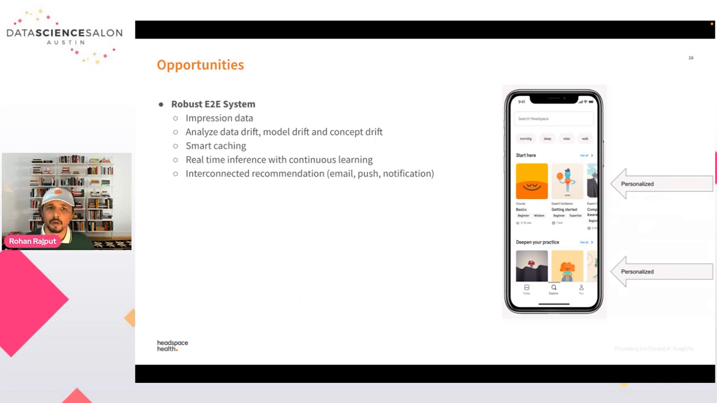The last thing is we wanted to build an interconnected recommendation system. That means not only do we want this recommendation system to serve in the app, but also in other channels like marketing, email, push, and notification. So if our user forgets to meditate someday, we can email them about their daily schedule. We can send a push notification to them, and we can reduce the amount of noise we send to our user and only send relevant information, so our user can get the full benefit of their subscription.